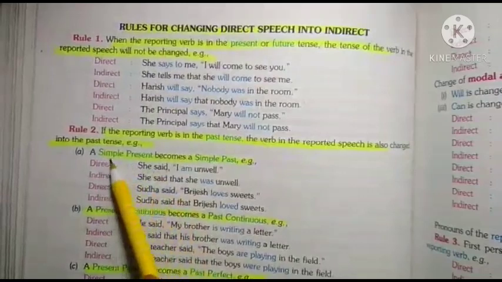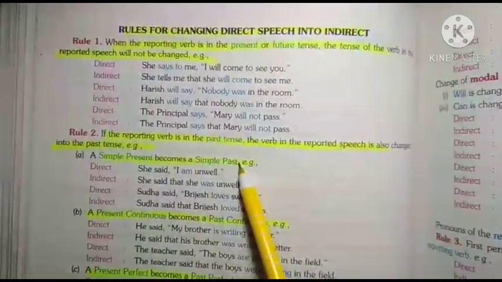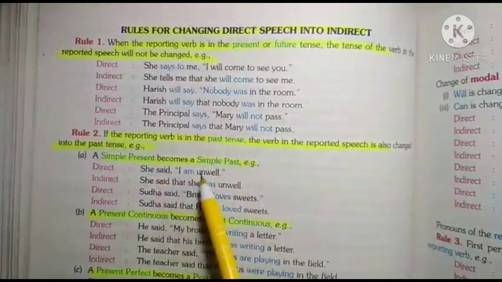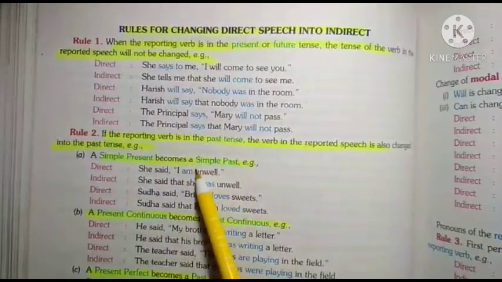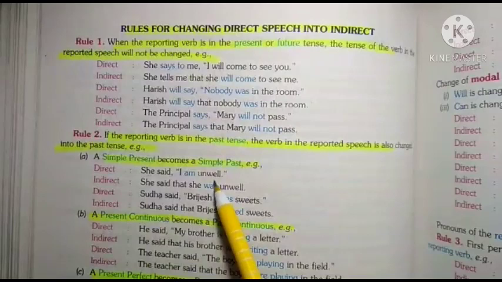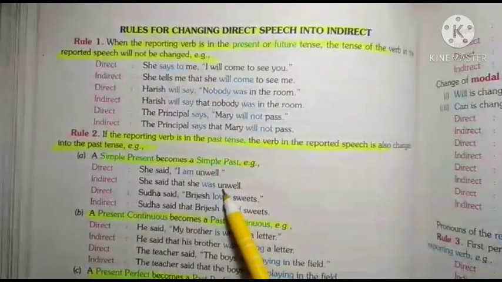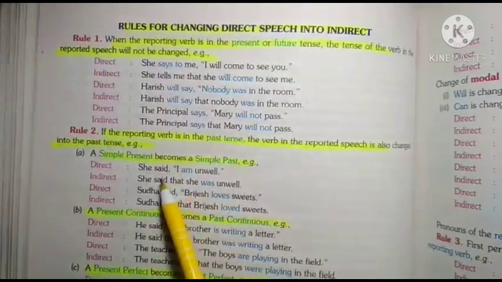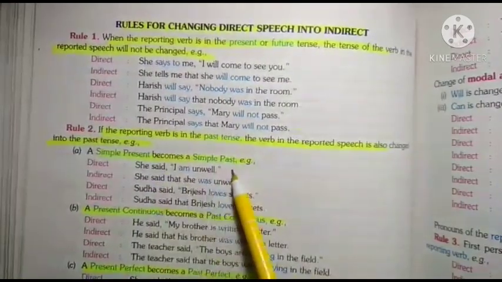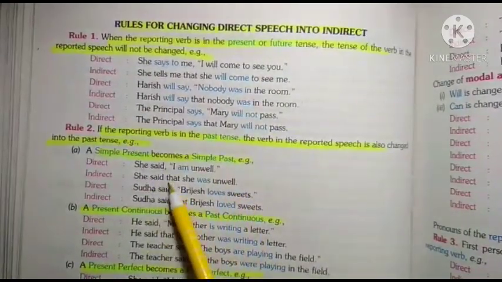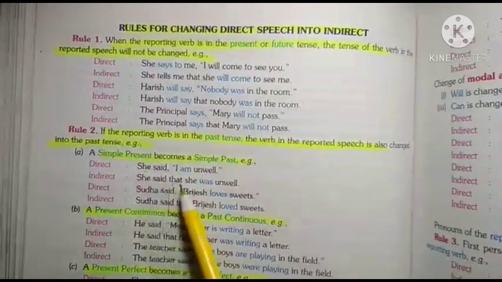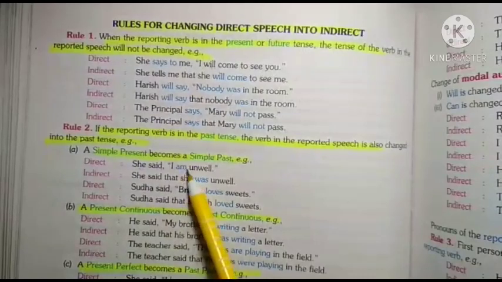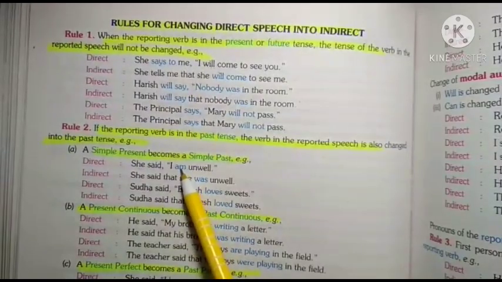Okay. So a simple present becomes a simple past. Means if the tense of reporting verb is past tense, you will change present indefinite tense into past indefinite tense. Present continuous changes into past continuous tense. Present perfect changes into past perfect. Now you can see one example here. She said I am unwell. So she said that, I changes into she. I am is a helping verb. I am, is, am, are change into was, were.